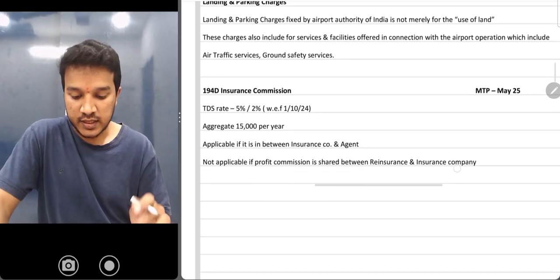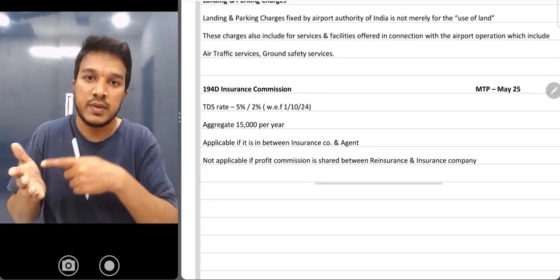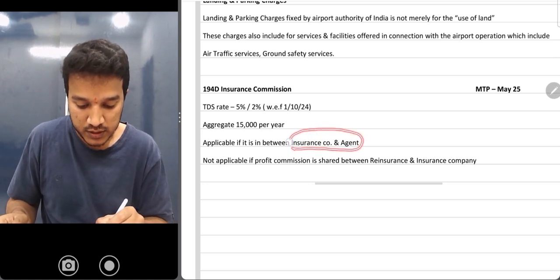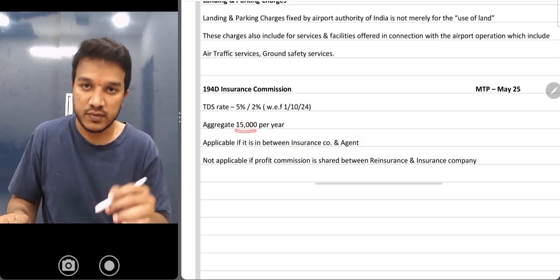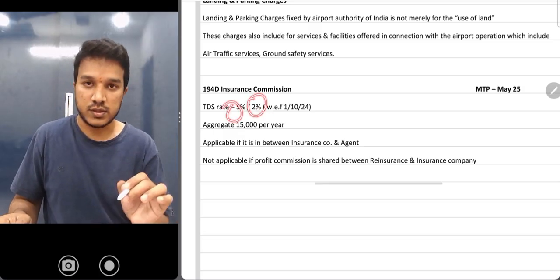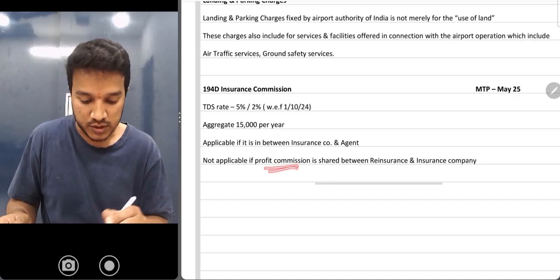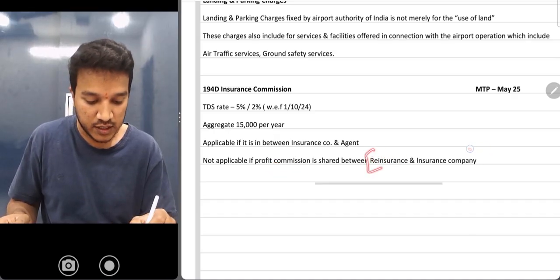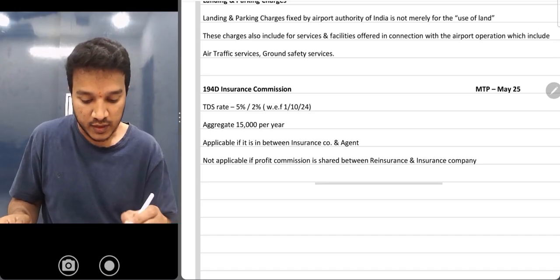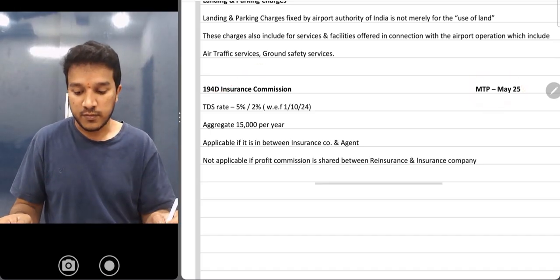Okay. And then the last one is insurance commission. This is applicable when an insurance company is making payment to its agent. Insurance company making payment to its agent, any commission if the amount is more than 15,000 aggregate in a year, then 5% earlier, now it is 2%. Okay, but in case there is any profit commission shared between reinsurance and insurance company, then in that case, this 194D is not applicable. Do this question once, it will be helpful.